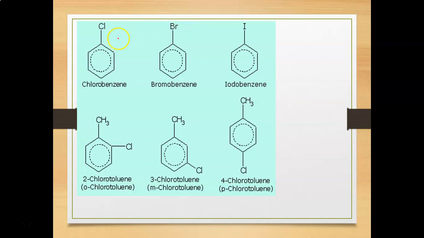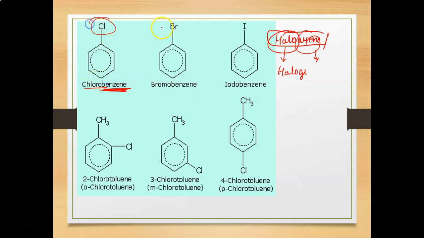Similarly, you can name haloarenes. You just have to use the wording halo, which means halogen, and then arene means the aromatic part. Here benzene is the aromatic part. So chlorobenzene. Similarly, bromobenzene, iodobenzene.